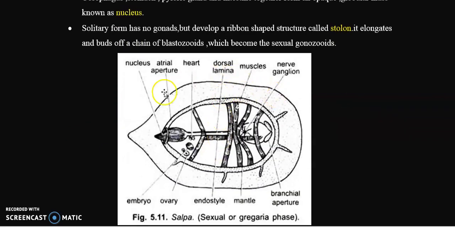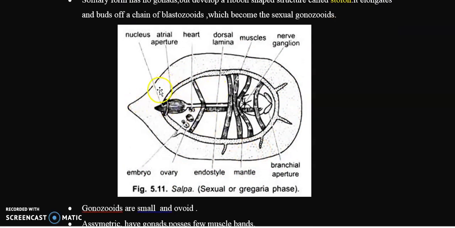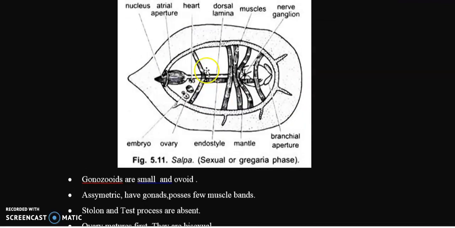Clear? Here is the structure of the gonozoid, which is the sexual stage of Salpa. It is asymmetric, not bilaterally symmetric.